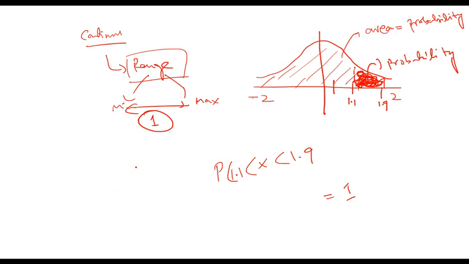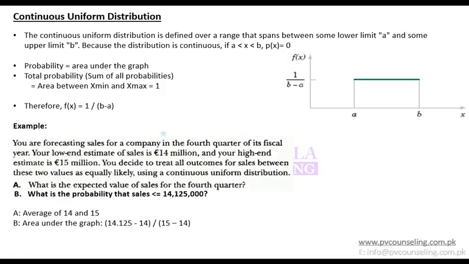So moving on with an example of a continuous distribution. Here is an example. You are forecasting sales for a company in the fourth quarter of its fiscal year. Your low end estimate of sales is 14 million, so this is your low end, let's say here.